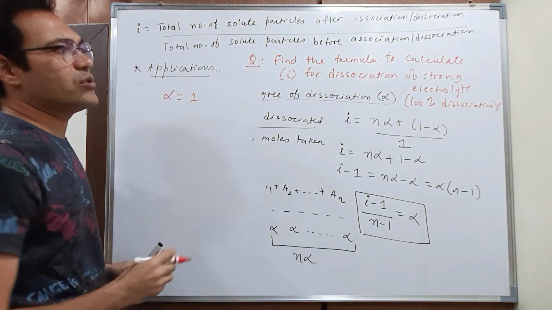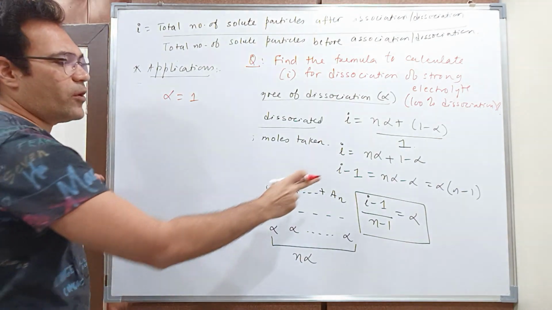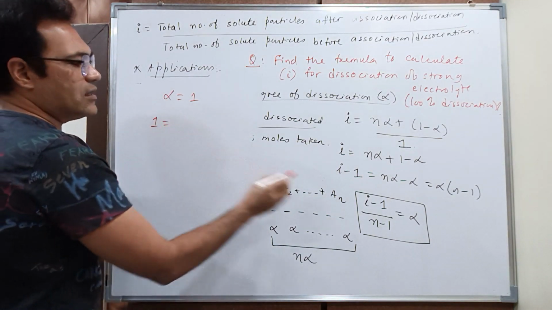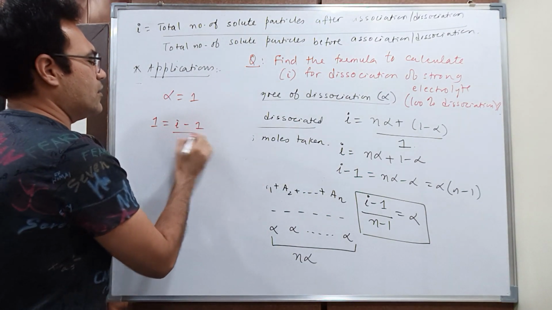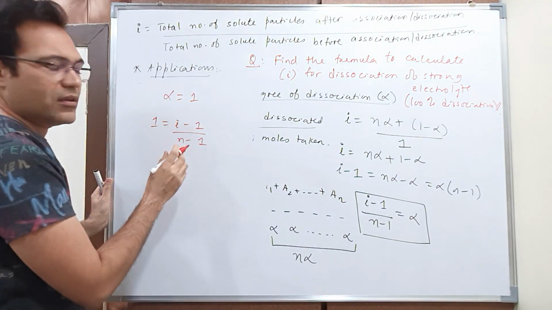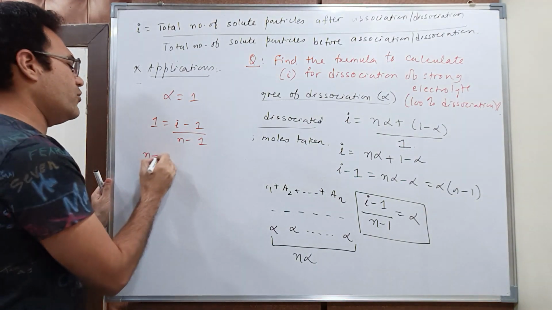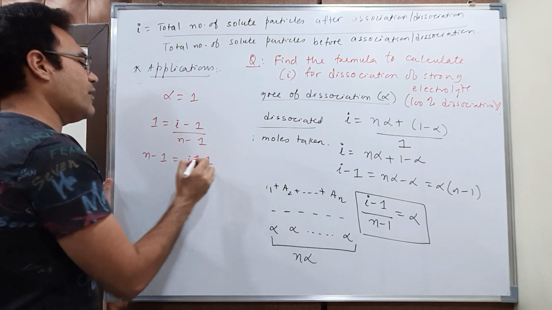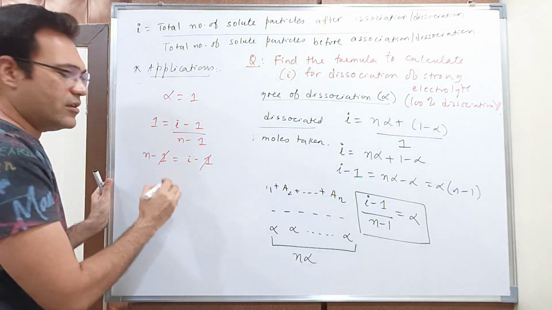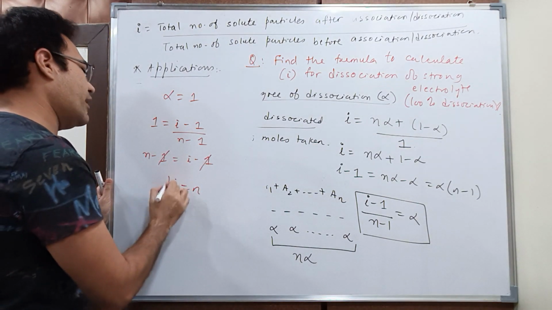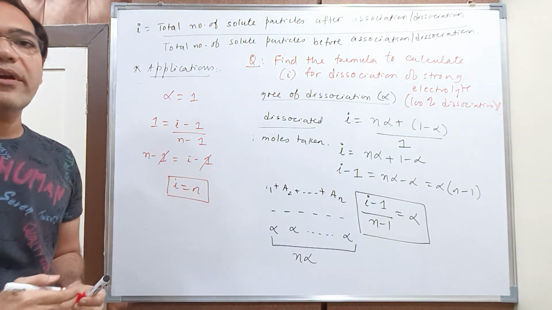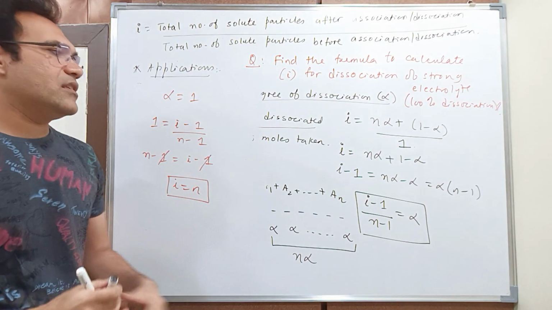So if your alpha is 1, I can write 1 is equal to (i minus 1) upon (n minus 1). Take it on this side, you get n minus 1 is equal to i minus 1. 1 gets cancelled. So students, you get i is equal to n, right? So what is your Van't Hoff factor? It is equal to n.